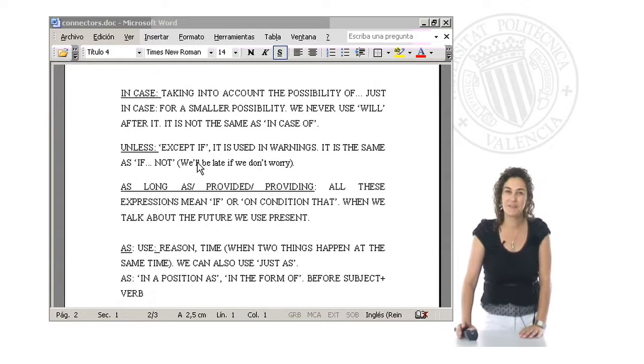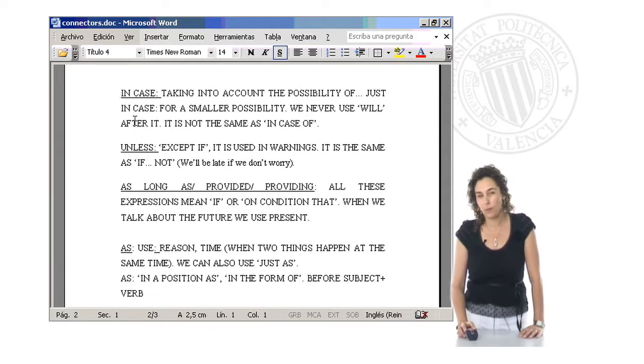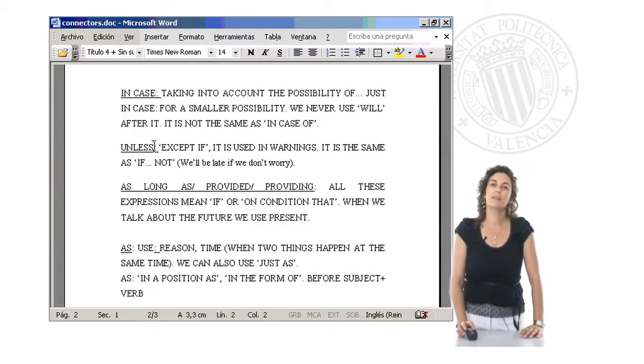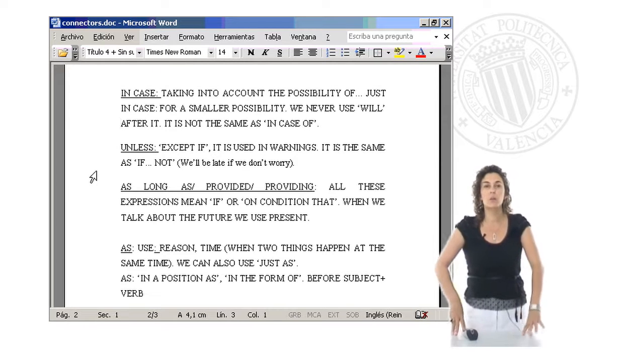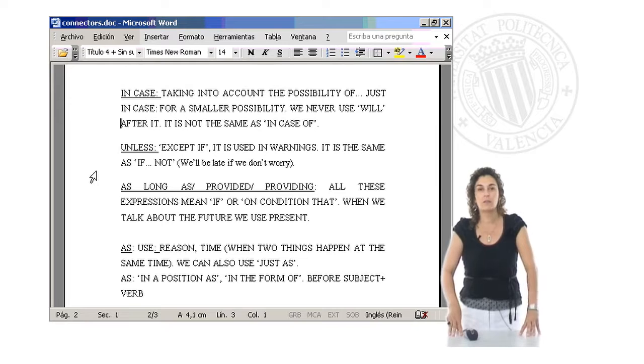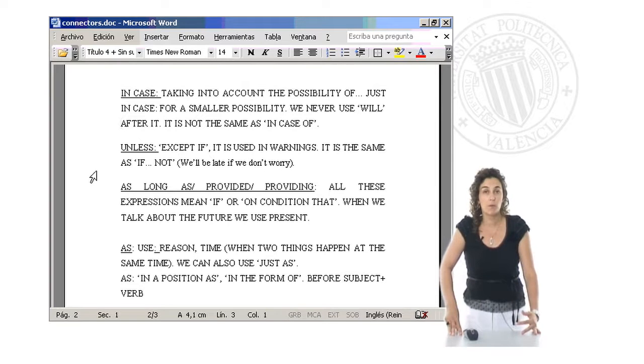Hello again, right? I'm going to follow on with conjunctions. As I said before, there are quite a lot and they are essential when you want to produce a correct discourse or a correct exposition of a given topic. They are important when you are writing, they are important when you are speaking because they are joining the ideas you are exposing, and that's why I think you should emphasize the practice and understanding of the meaning of all